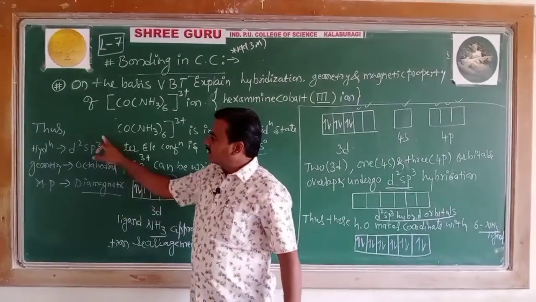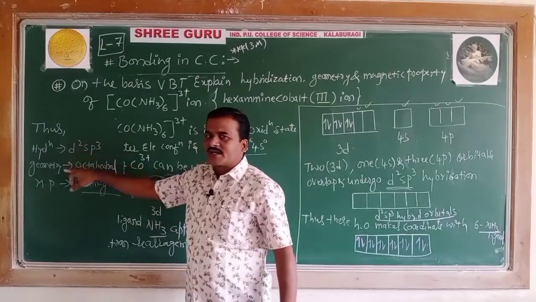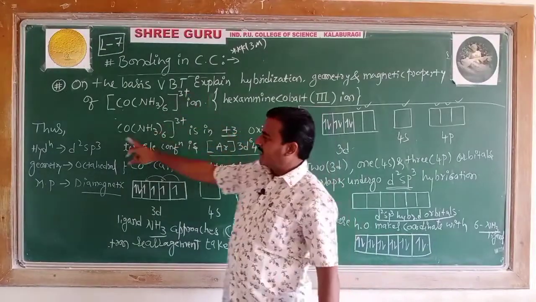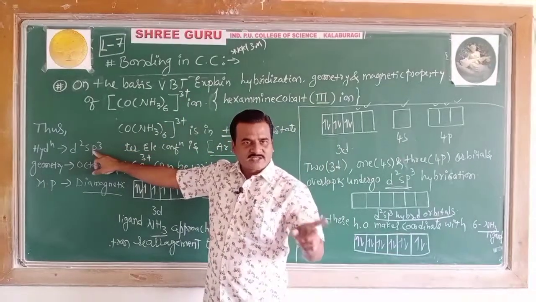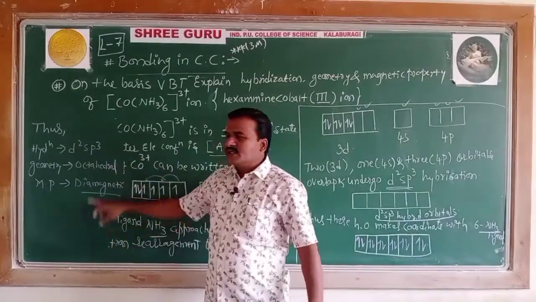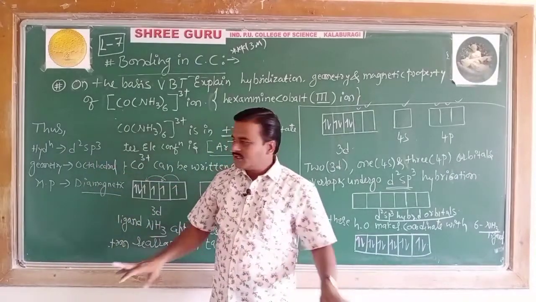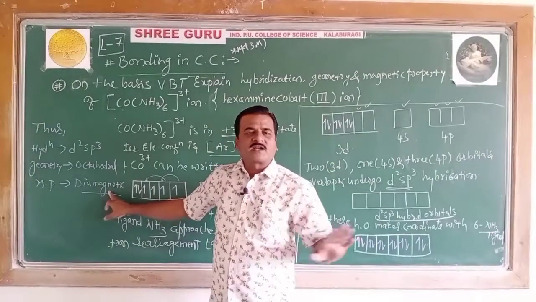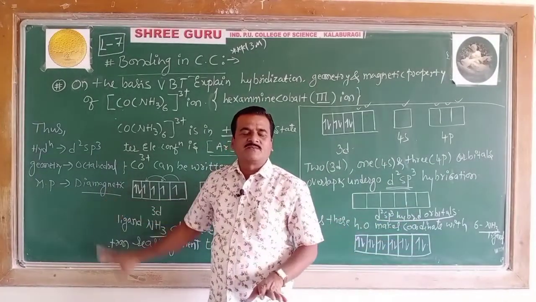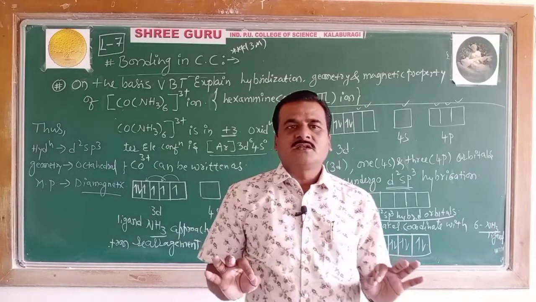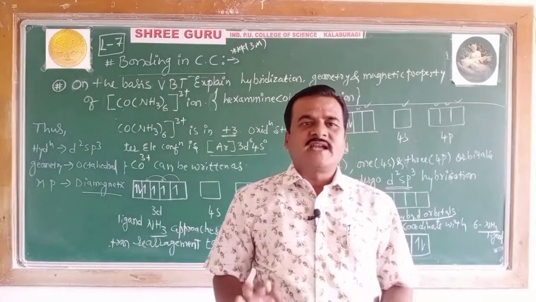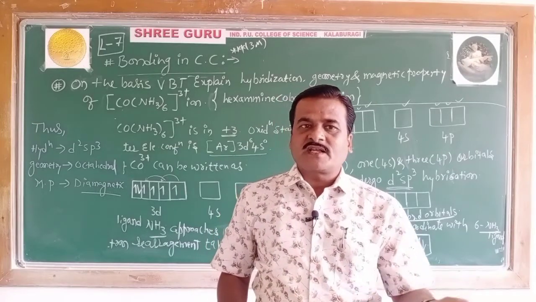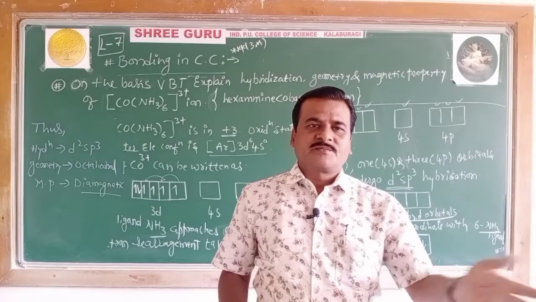When there are no unpaired electrons, naturally the magnetic property is going to be diamagnetic. Do remember to mention these highlighted points after the explanation. Thus the complex ion has hybridization of the type D2sp3, the geometry is octahedral, and since there are no unpaired electrons in the central metal atom, the complex possesses diamagnetic character. Thank you students. With 3 more examples we shall meet in the next video.